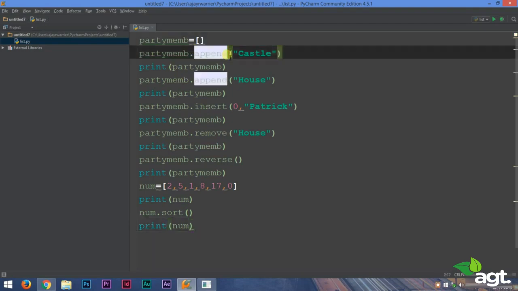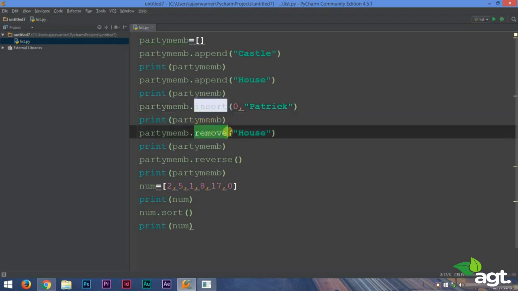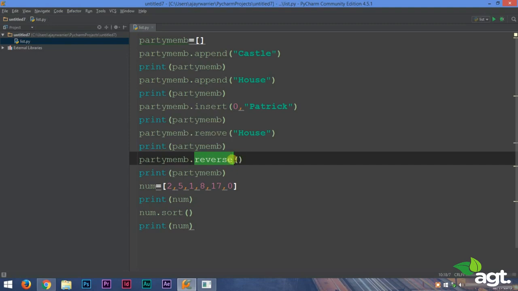They are append, which is used to insert an element, and then there's insert, which allows you to specify the location to which you want to insert. There is remove, which is used to remove an element. There is reverse, which is used to reverse the order of the elements, and then there is sort, which is used to sort the elements. So that is all about list methods.